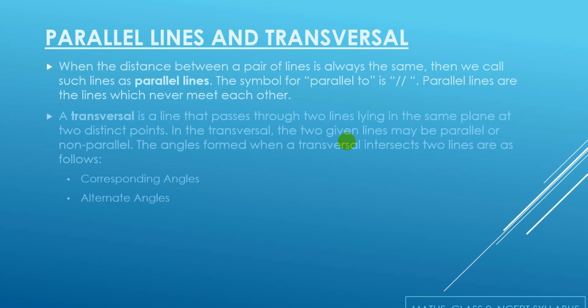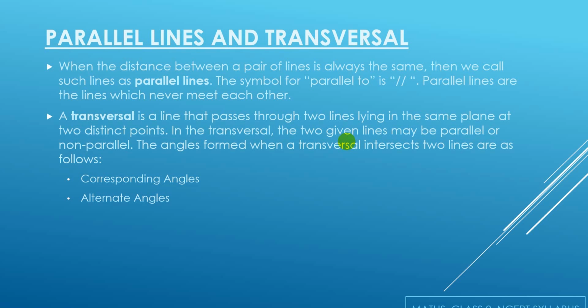A transversal is a line that passes through two lines lying in the same plane at two distinct points. If I take two lines and draw a line which crosses these two lines at two different points, that means I am taking a third line which intersects these lines at two different points, then I can say that it is a transversal. The two lines can be parallel or non-parallel. So a transversal is a line which intersects two lines, parallel or non-parallel. A transversal can cross two lines or more than two lines also.